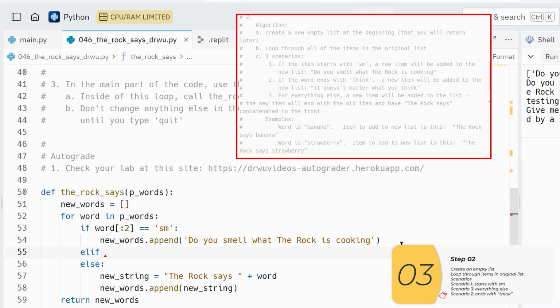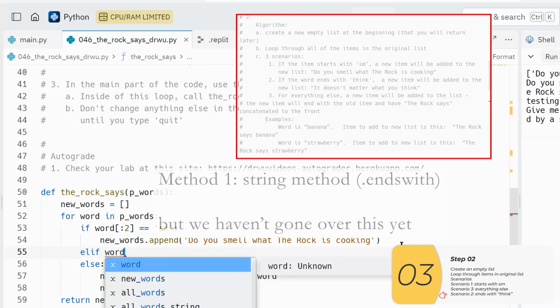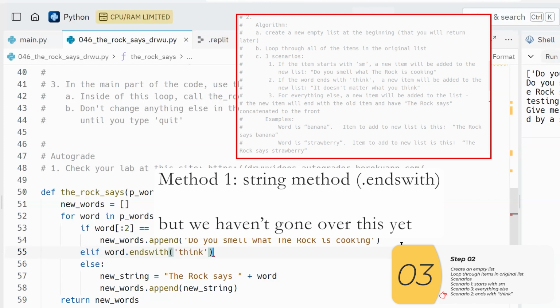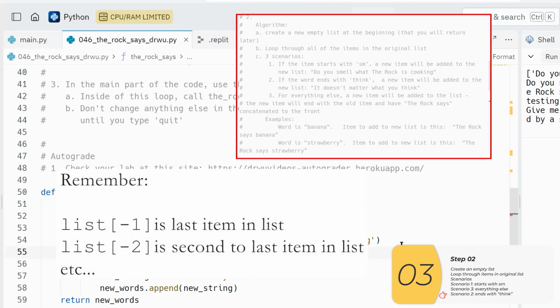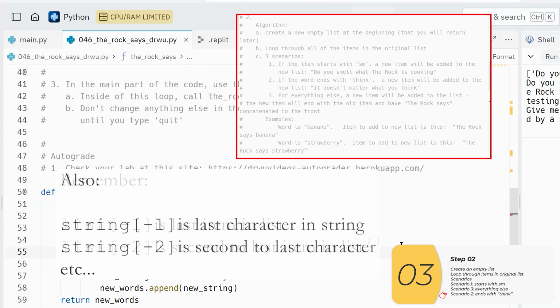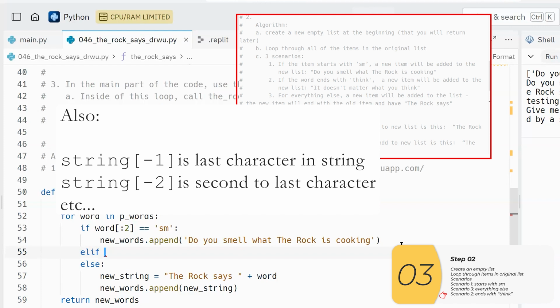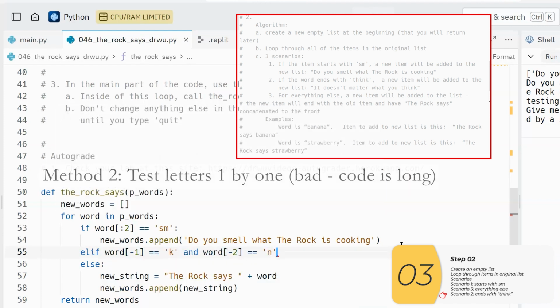Now, one way I could do it is use word.endswith, and this is a string method, but you haven't learned that yet from us anyway. So I'm going to use something different. If you remember from lists, I can count backwards. So if I say list[-1], that's the last item in the list. List[-2], that's the second to last item in the list. And the same thing applies for strings. So I could do it this way and test the letters one by one, and so on and so forth. But this is not the best way to do it. If I do it this way with a lot of ands, it makes my Boolean expression very, very long. It's not what I want to do.